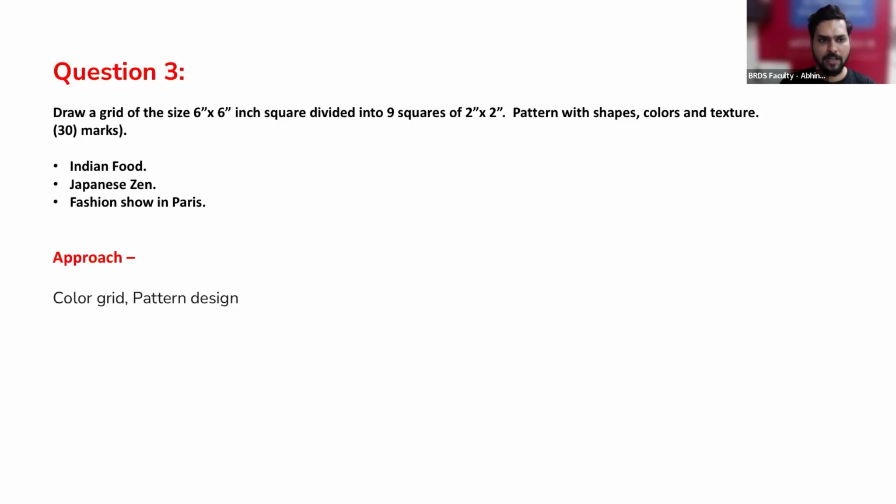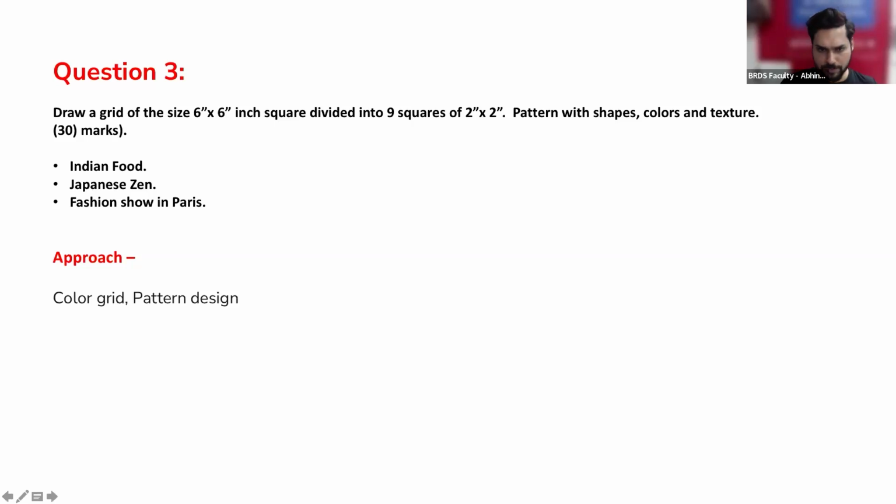So you can choose the colors this particular way, right? If you want to take the elements, that is fine. Otherwise, that can go directly into abstraction, and we can have the colors which are inspired from Paris, and lines and shapes and texture can be something which is more classic. So again, approaches: color grid plus pattern design, right?